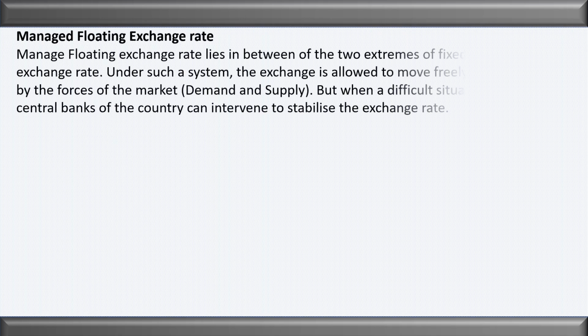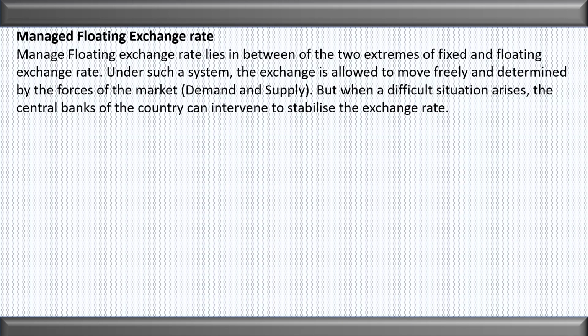Now let us see the managed floating exchange rate system. The managed floating exchange rate system lies in between the two extremes of the fixed and floating exchange rate. In short, we can say that managed floating is in between the fixed and the flexible exchange rate system. It is a hybrid between the fixed exchange rate system and the floating or the flexible exchange rate system.